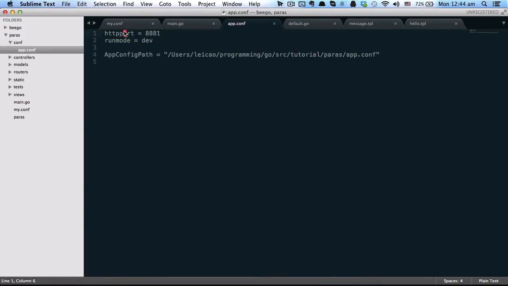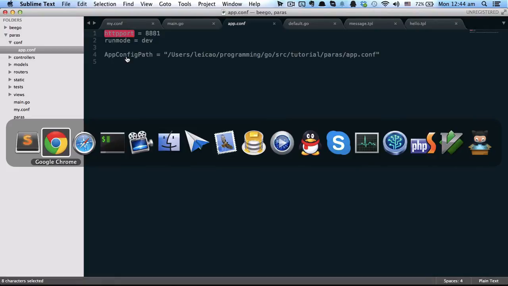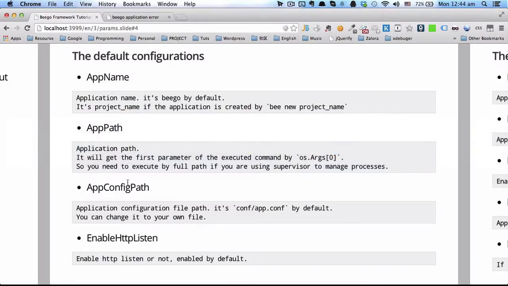In this configure file, the configure key is case insensitive, so you can use all lowercase or uppercase, but we recommend you use the same as the key in the document.